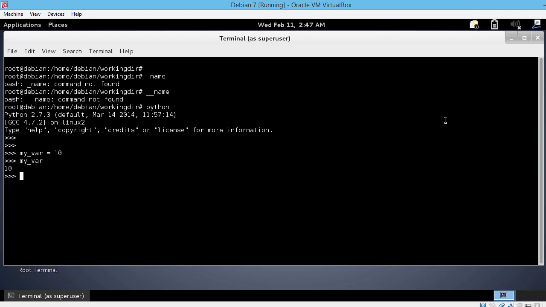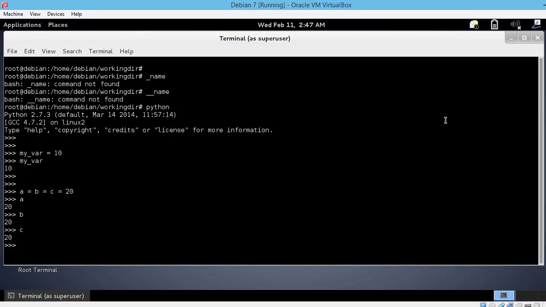You are also able to do multiple assignments, so you can assign a value to multiple variables at the same time. The syntax for that would be, let's use variables a, b, and c. a equals b equals c equals 20. Okay, so now let's see each variable. a is 20, b is 20, and c is 20.